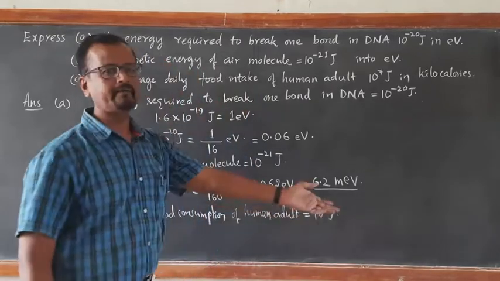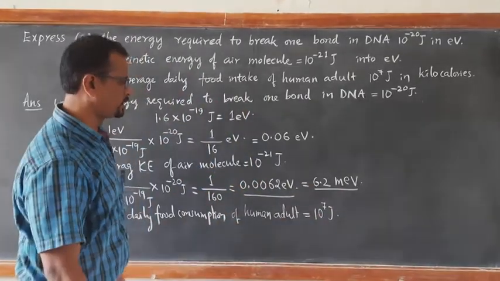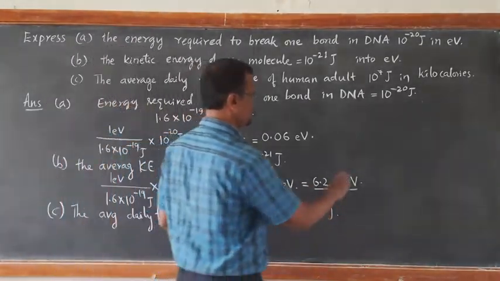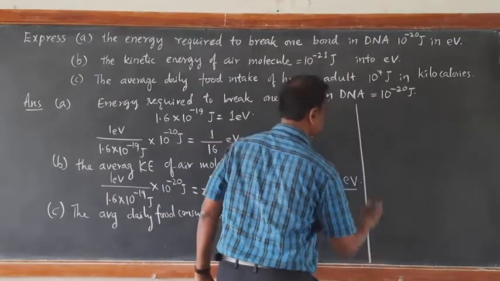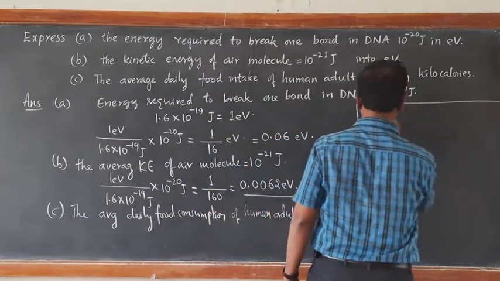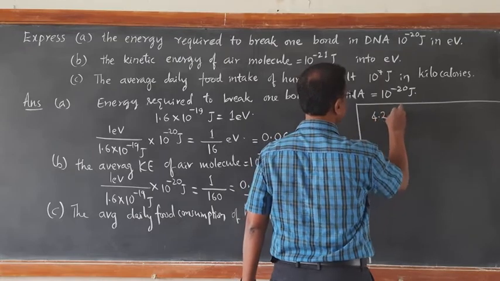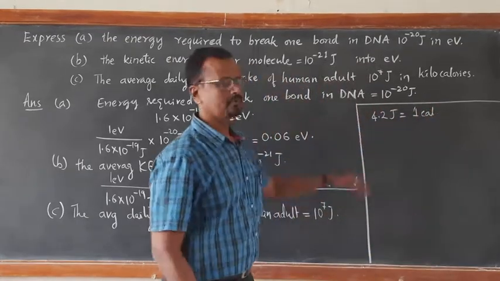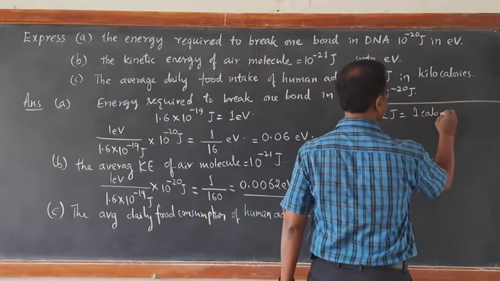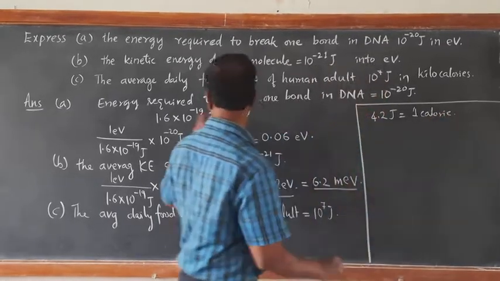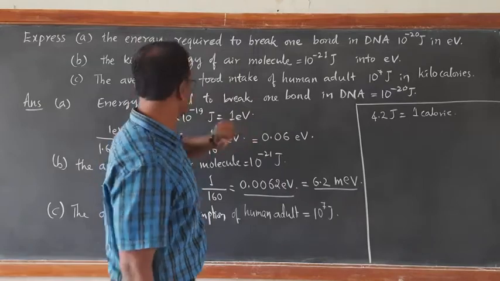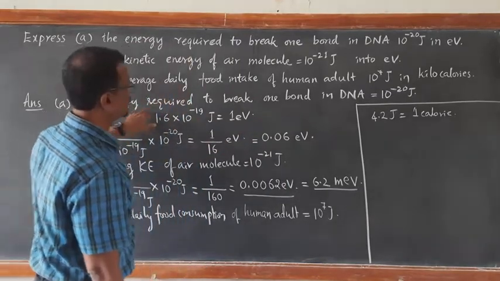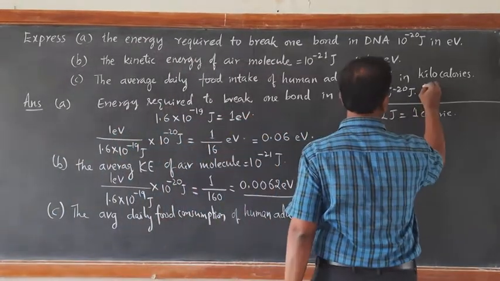Joules has to be converted into calories. We know that there is one conversion: 4.2 joule is equal to 1 calorie. You are asked to calculate in terms of kilocalorie.